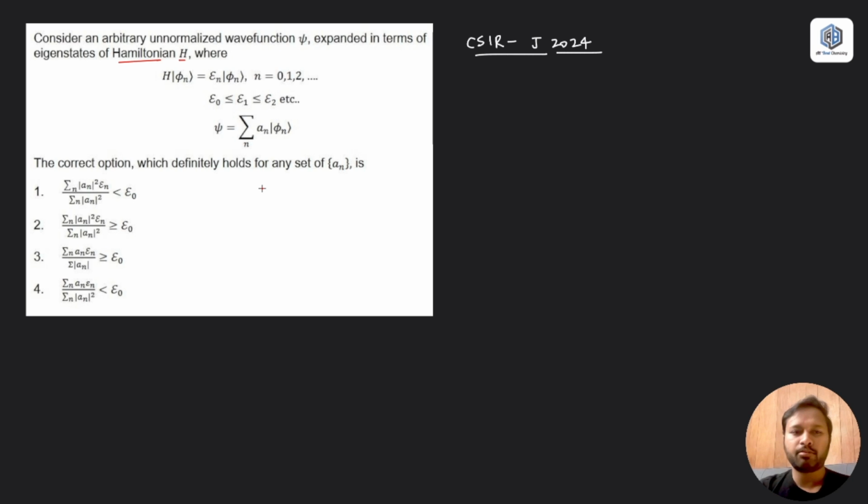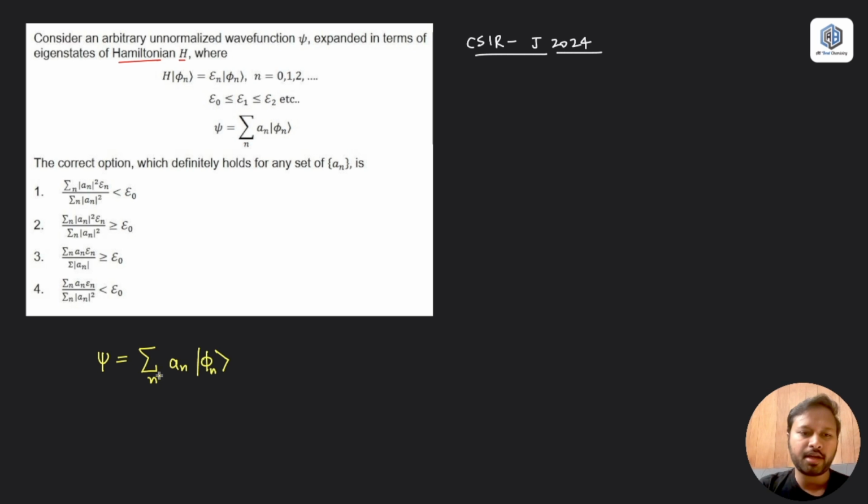Now, the first thing is to understand what concept this question is asked from. I'll tell you that, but let me first explain a few more things so that you yourself will understand where it is asked from. So let's start from what wave function is given to you. The definition of the wave function given to you is that psi equals sigma over n of a n phi n, something like this. So this is the definition which is given to you.